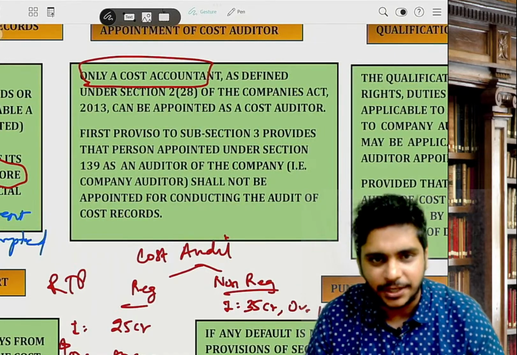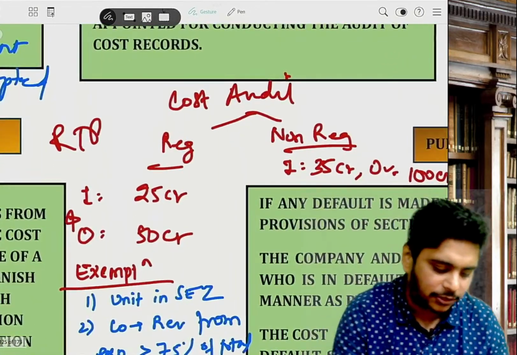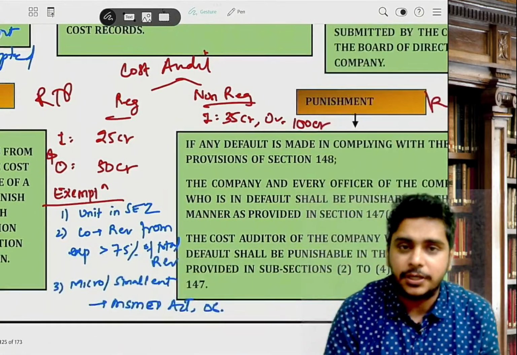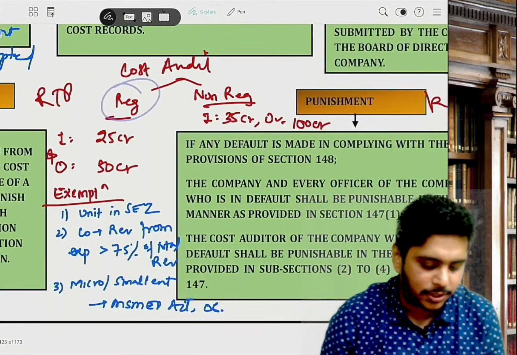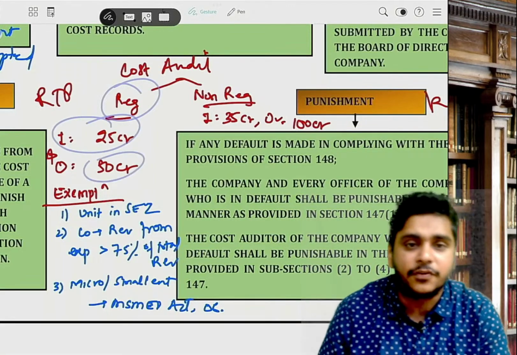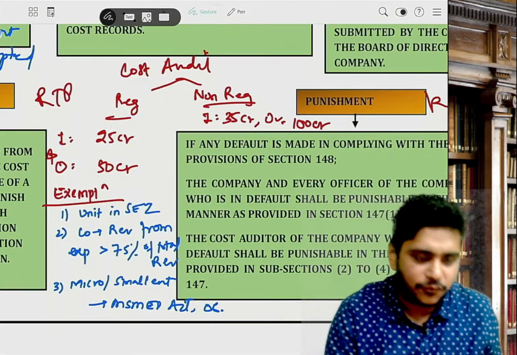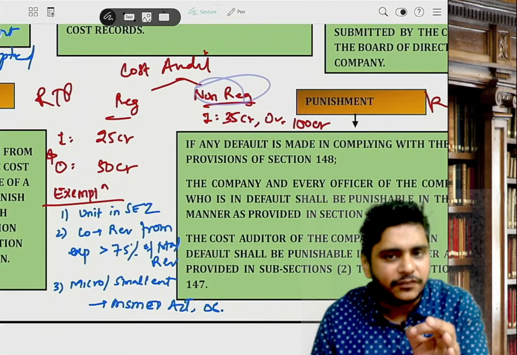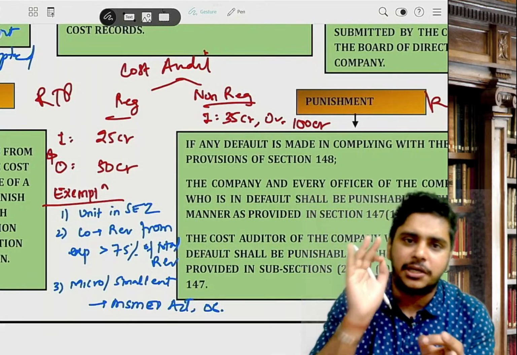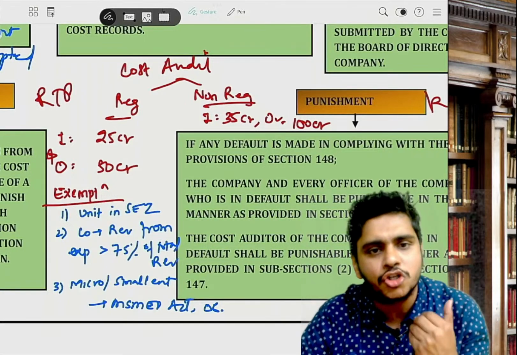To whom is it applicable? If you are in a regulated sector, it is not written in the chart book, so I have written here. If you are in your notes, it is written. If you are in a regulated sector, then individual turnover minimum 25 crores and overall turnover minimum 50 crores. Individual 25 and overall 50. Just remember the limits. If you are in a non-regulated sector, individual 35 and overall 100. If you fall in this limit, then you have to do cost audit.